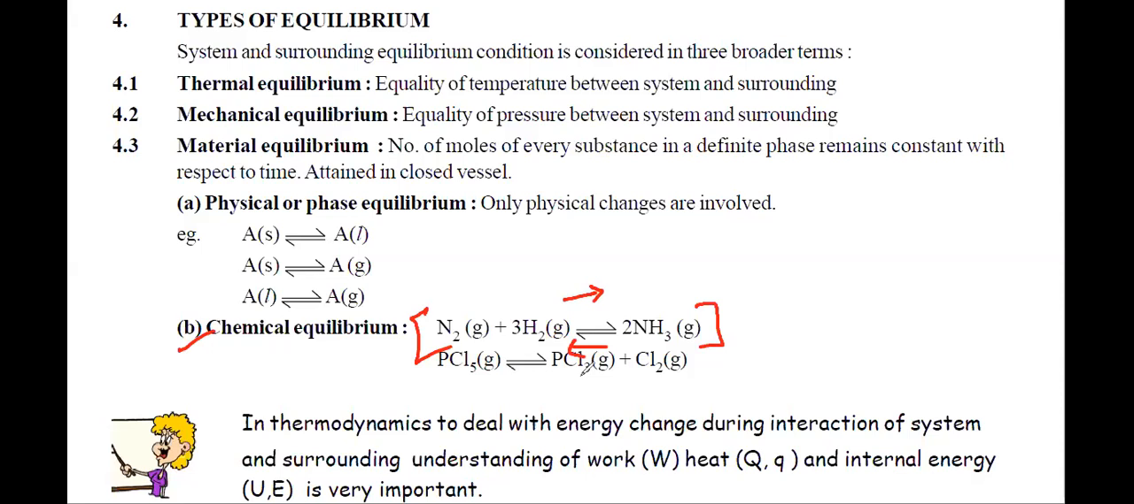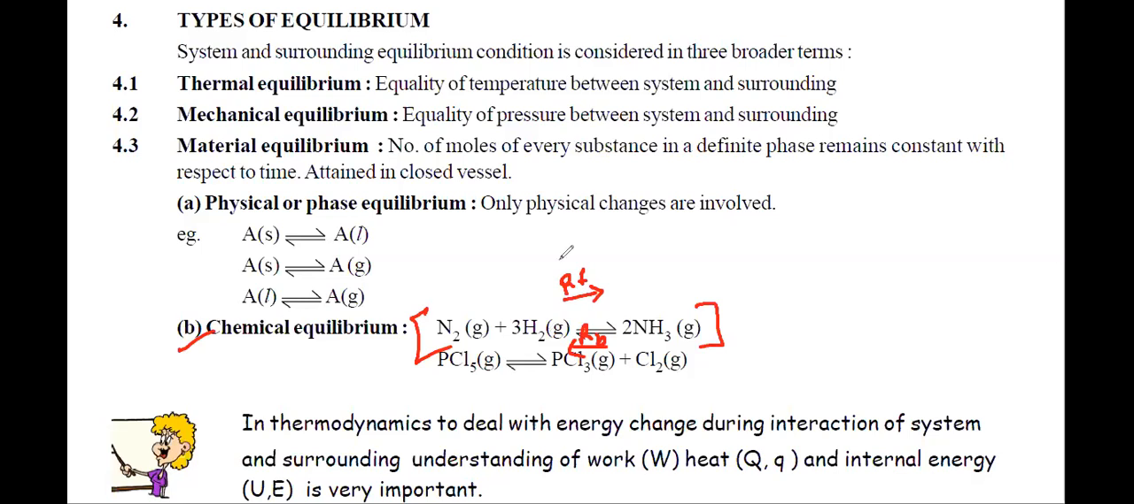So I can say that, yes, this is a reversible process. When will it be in equilibrium? Suppose this is the rate of forward reaction, and this is the rate of backward reaction. When these two are equal, only then can we say that the reaction will be in equilibrium. Does it make sense? That should be the only condition, whether you talk about any other equilibrium or chemical equilibrium: the rate of forward reaction should be equal to the rate of backward reaction.